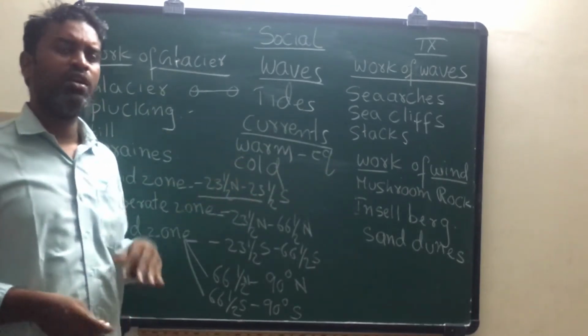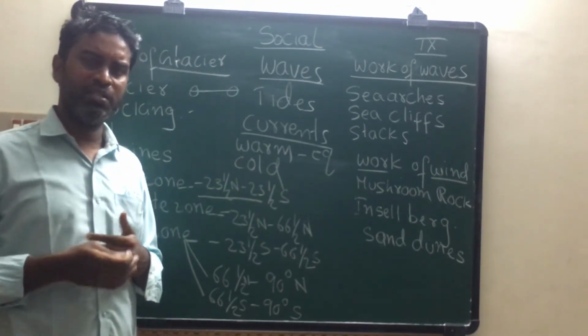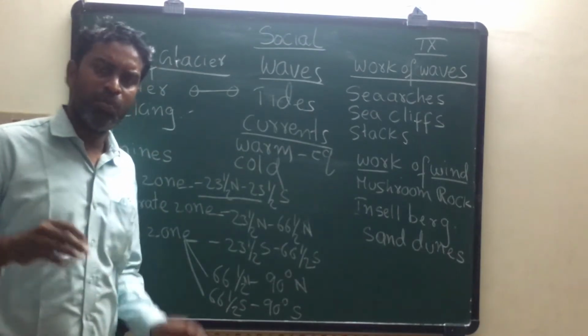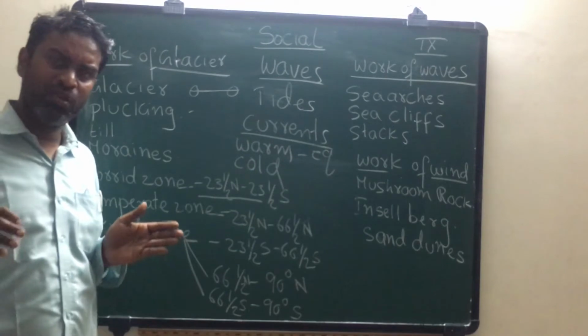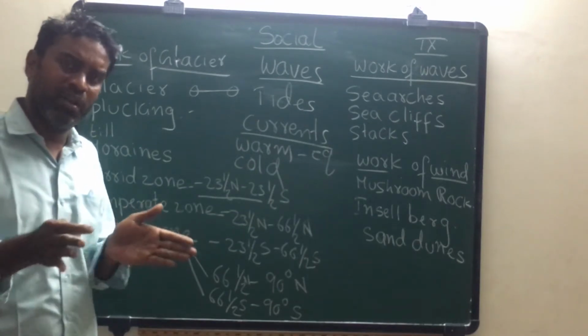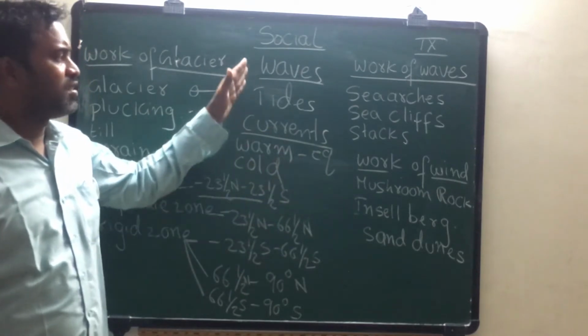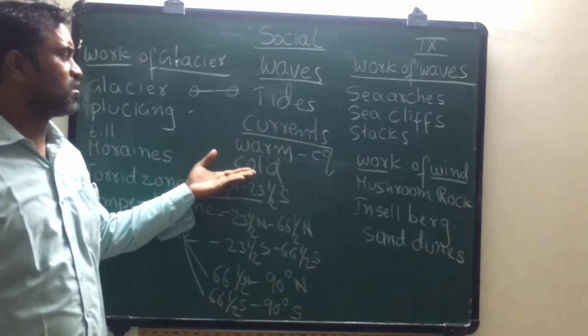Next, cold currents. These cold currents come from the polar region. Why are these cold currents coming from the polar region? Because in the polar region the climate is very cool. Because sun rays won't come here directly. That's why it leads to the formation of cold currents. These are three types of movements in oceans.